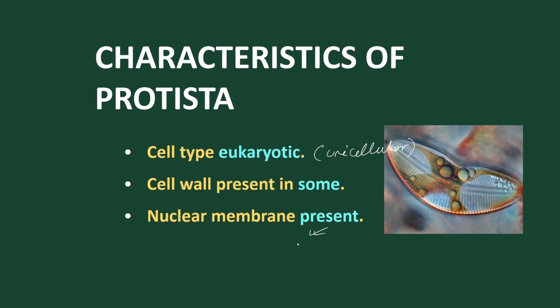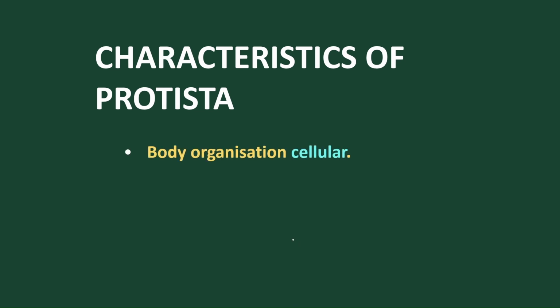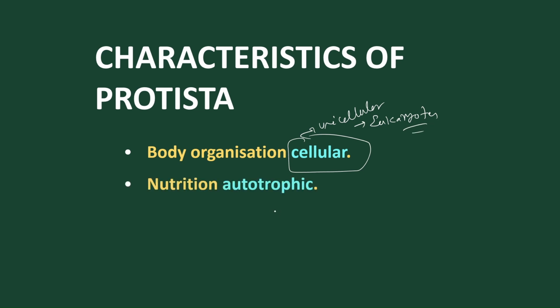Nuclear membrane is present. And in Protista the body organization is cellular. What kind of cellular? Unicellular, and eukaryotes. The mode of nutrition is autotrophic in some, so they can prepare their own food. Some are heterotrophic, unable to prepare their own food, and depend on others.